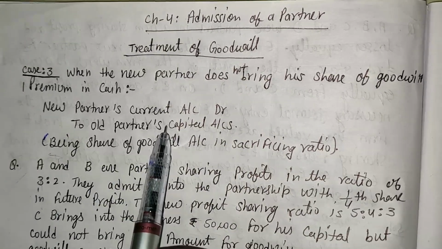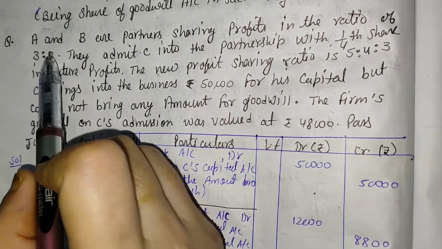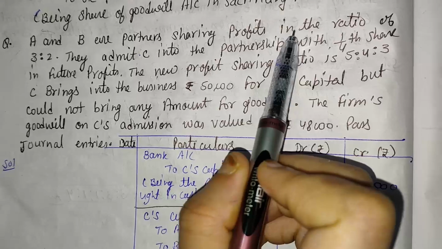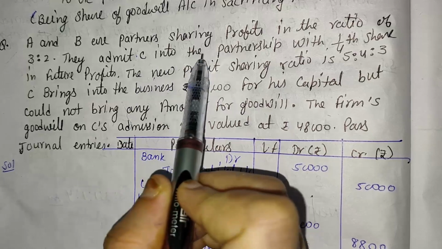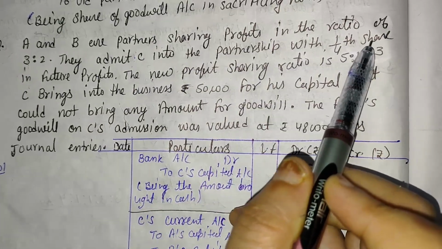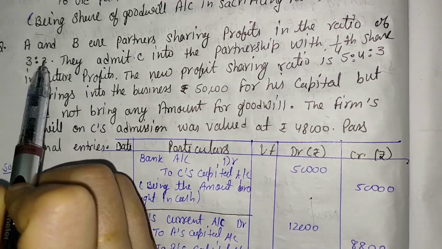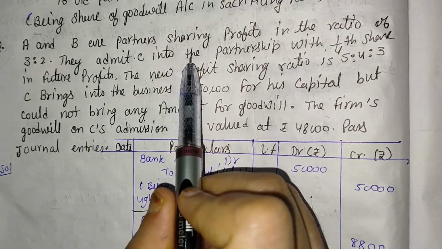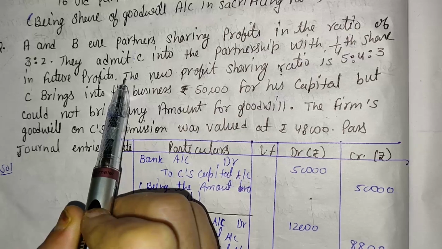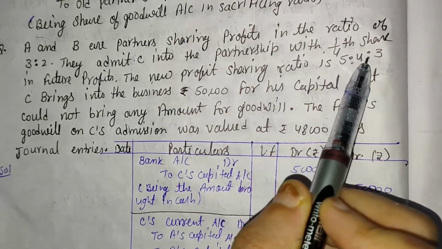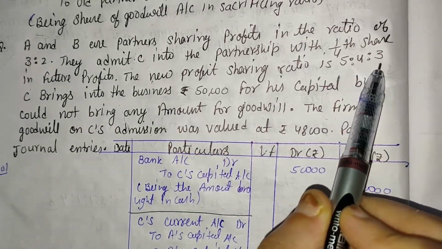For understanding this case, let's take an example. A and B are partners sharing profit in the ratio of 3:2. They admit C into the partnership with 1/4 share. It means here A and B are old partners and their ratio is 3:2. C is a new partner and the new share of C is 1/4. In future profits, the new profit sharing ratio is 5:4:3. It means the old ratio as well as the new ratio is given.